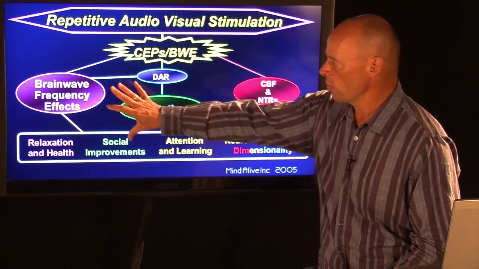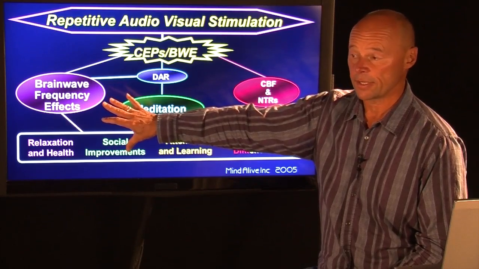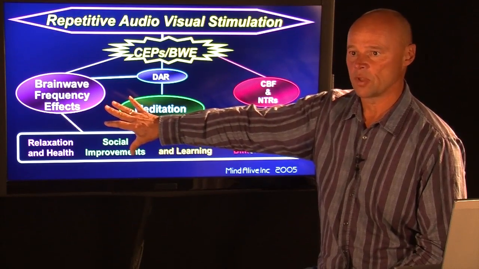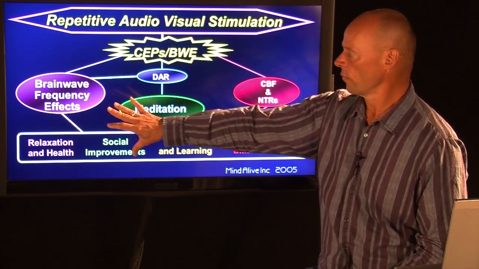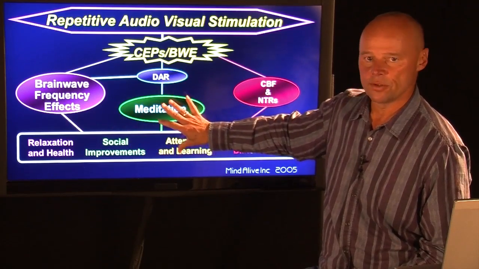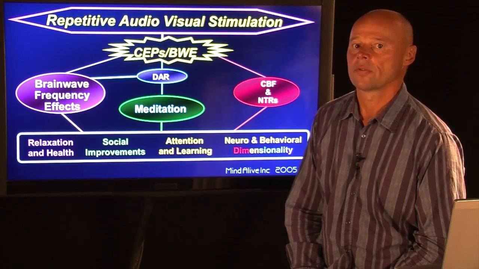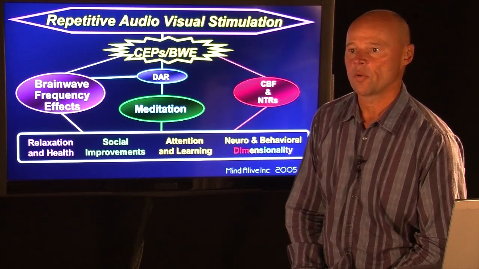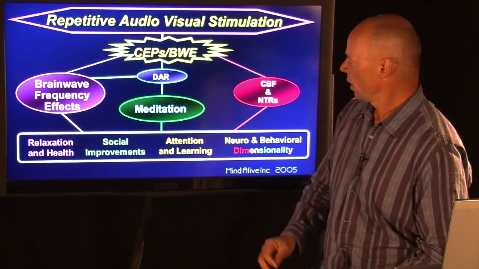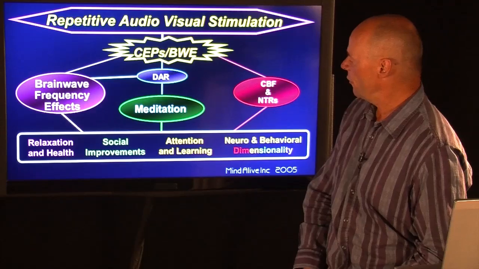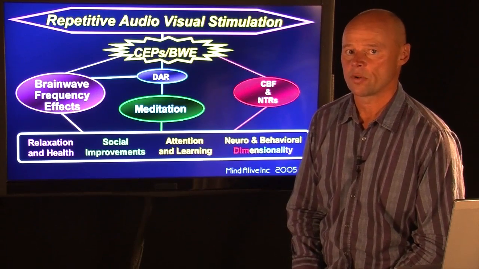We also see, of course, brainwave frequency effects occur. Whatever frequency we drive off those headphones and eye sets will duplicate themselves in the brain. And we can put someone into a meditative state or into an alert state. We also see that people can meditate using the gear very effectively. Accomplished meditators make high levels of EEG activity in the alpha brainwave region, which the audiovisual experience can do very easily. Lastly, we see increased cerebral blood flow and neurotransmitters. Let's take a look at some of the research behind audiovisual entrainment.